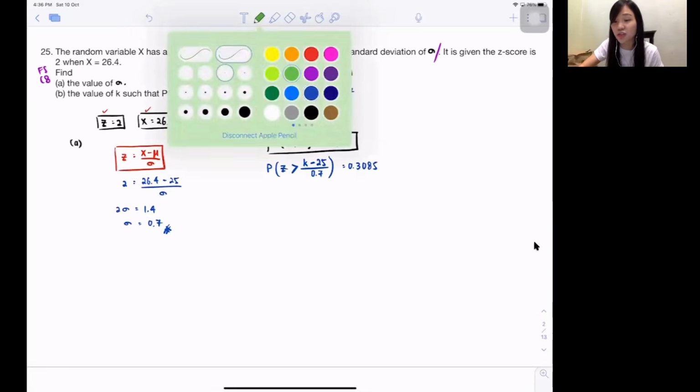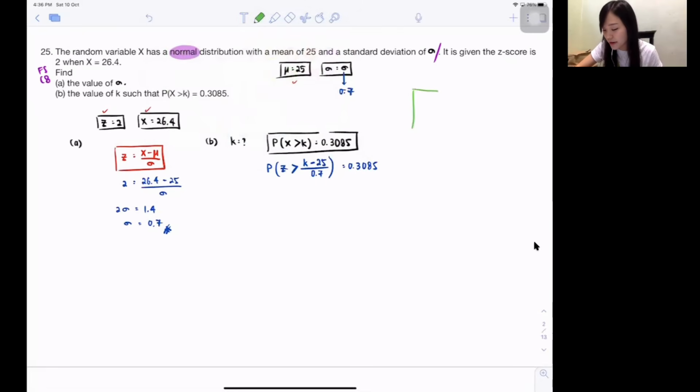I always tell my students like that, okay? That is your table, right? Actually there are only two ways to look at it. Outside is Z, inside is probability of Z. If you have the Z and want to find the probability, that's normal find, from outside to inside. But if you have the probability and want to find back the outside, I always call this terbalik find.